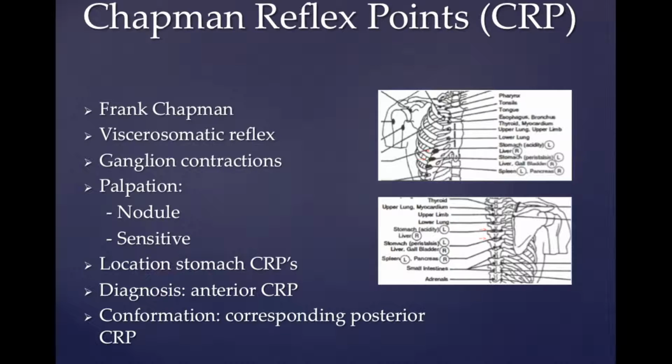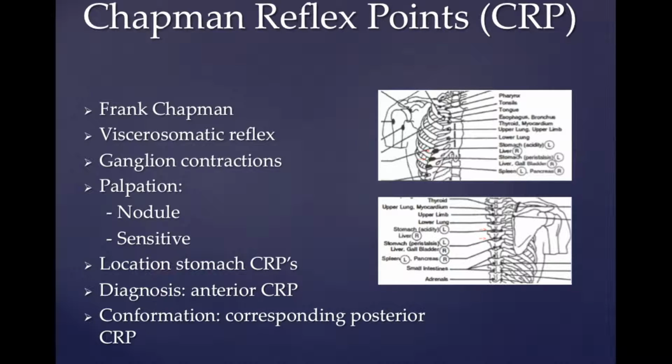Frank Chapman discovered and used Chapman reflex points in the early part of the 20th century. Chapman charted specific points on the anterior and posterior surface of the body, which are related to dysfunction in a predictable organ. These reflexes were described by Charles Owens in the 1930s. Chapman reflex points represent a viscerosomatic reflex. The types of visceral dysfunction which result in Chapman reflex points are spasm, distension, and inflammation of the organs. A Chapman reflex point is manifested by ganglion contractions, which are usually located in the deep fascia and periosteum. These ganglion contractions are considered to be a neurolymphatic myofascial expression of systemic diseases.